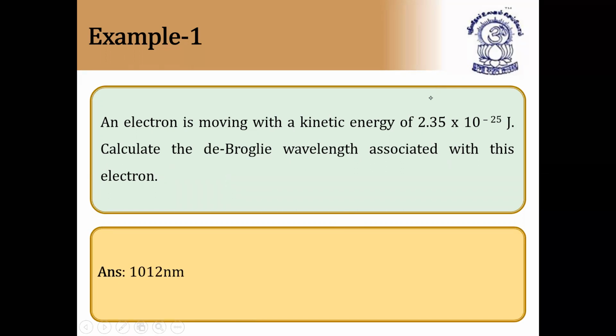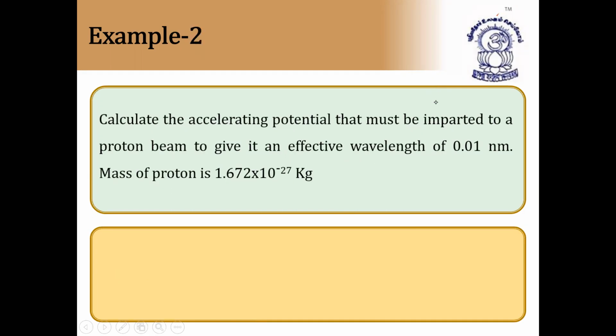Next question. Calculate the accelerating potential that must be imparted to a proton beam to give it an effective wavelength of 0.01 nanometers. Mass of proton is also given. So what is the formula which I have given for the effective accelerating potential?